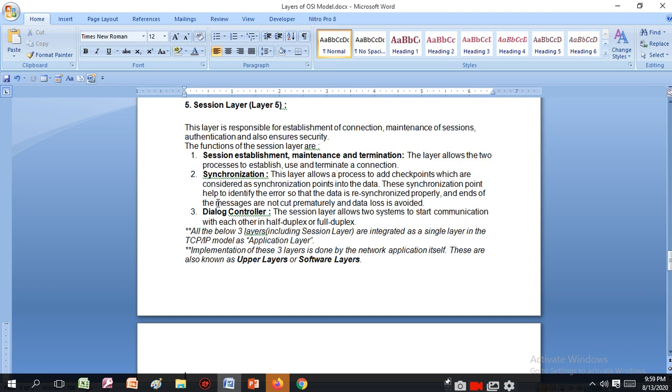These synchronization points help to identify errors so that the data is resynchronized properly, the ends of messages are not cut prematurely, and data loss is avoided.